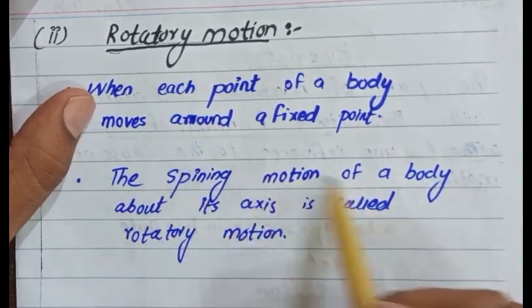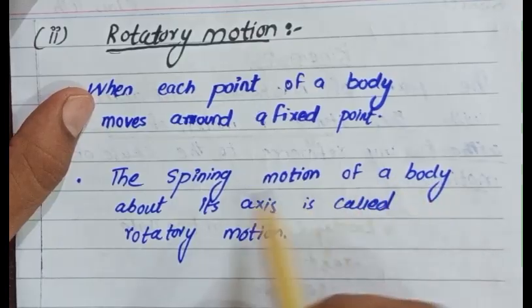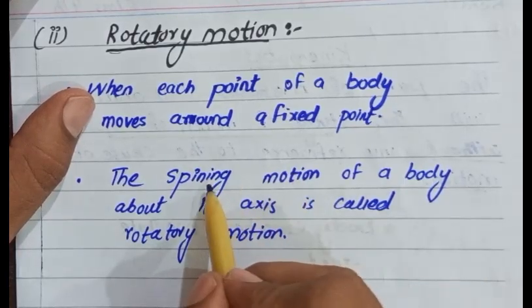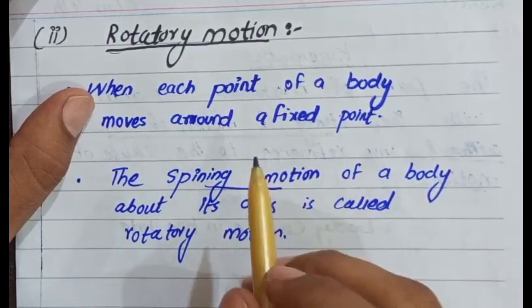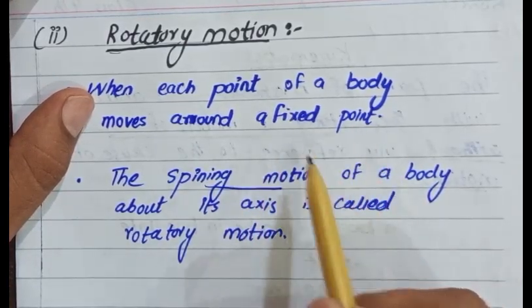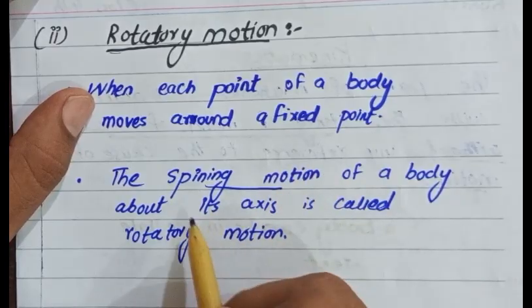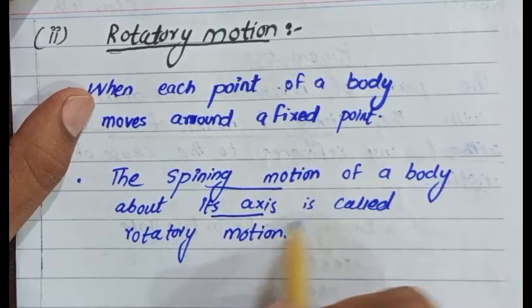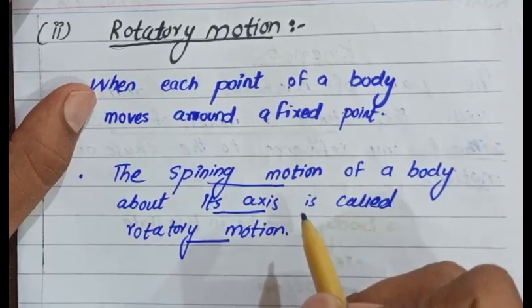You can say the spinning of a body about its axis is called rotatory motion.